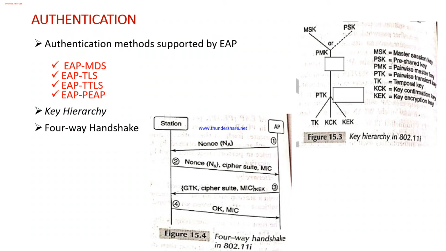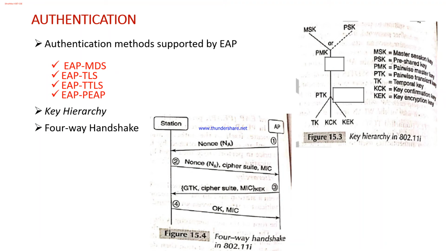Now we'll try to understand the key structure. The root of the key hierarchy is the pairwise master key, PMK, and this PMK can be obtained in two ways. The first way is that the station and the authentication server agree on a master session key, as part of the authentication procedure described before.